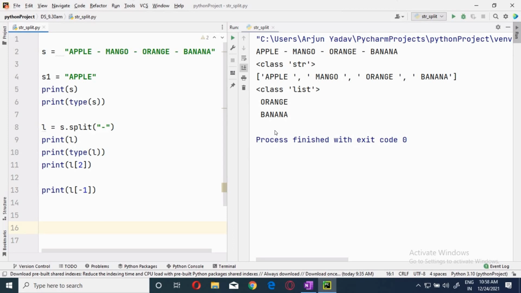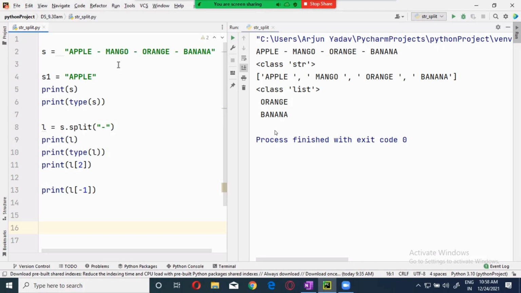But the next important point is, whenever you are using split and giving a delimiter, the string will be split based on the delimiter, but the delimiter will never be displayed. Now, can you see this? Is the dash displayed? No, the dash is not displayed over here.